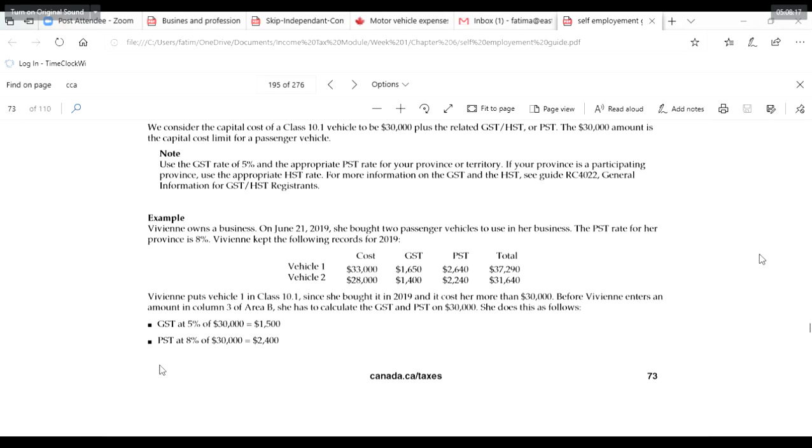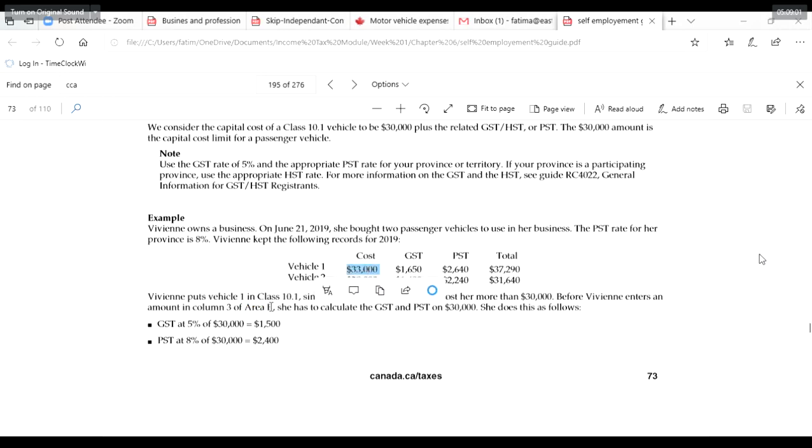Vivian put vehicle 1 in class 10.1 since she bought it in 2019 and it cost her more than $30,000. Before Vivian enters an amount in column 3, she has to calculate GST and PST on 30,000. She does this as follows: 30,000 at 5%, so 1,500. And PST is 8%, that is 2,400. So this is the calculation you do in your chart, area A and area B, the calculation of your business form. So that's what it relates to, the GST.